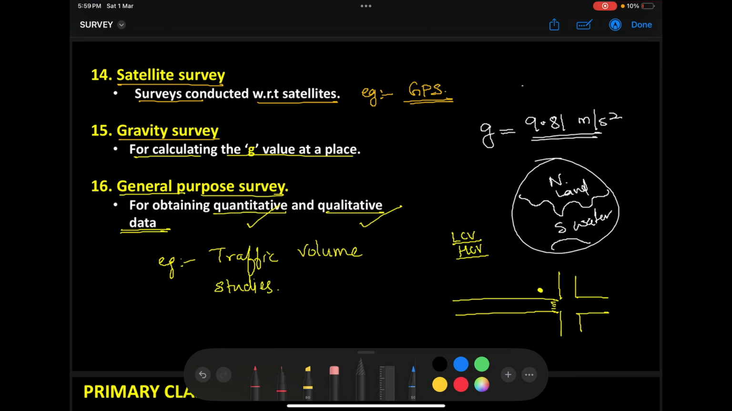Right. That's it. The next survey we have is known as gravity survey. Tell me, what is the G value equal to? What is the value of gravity? The value of gravity is 9.81 meter per second square. Is this value constant? The answer is no.